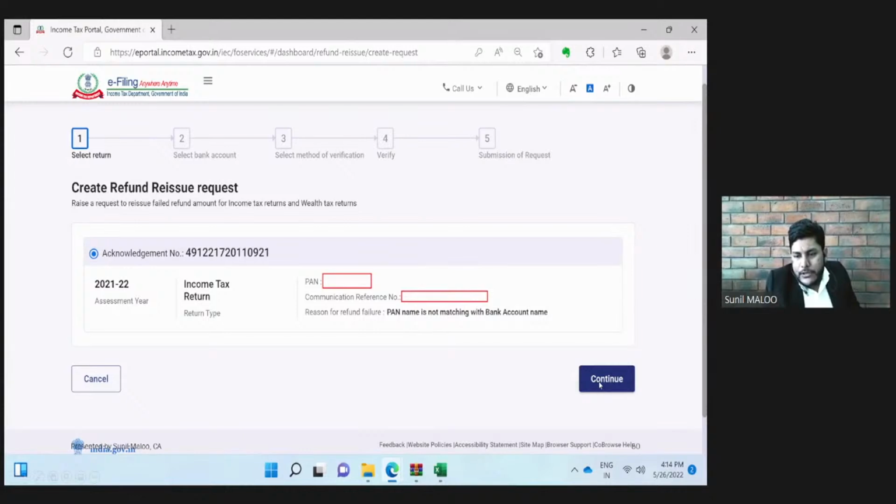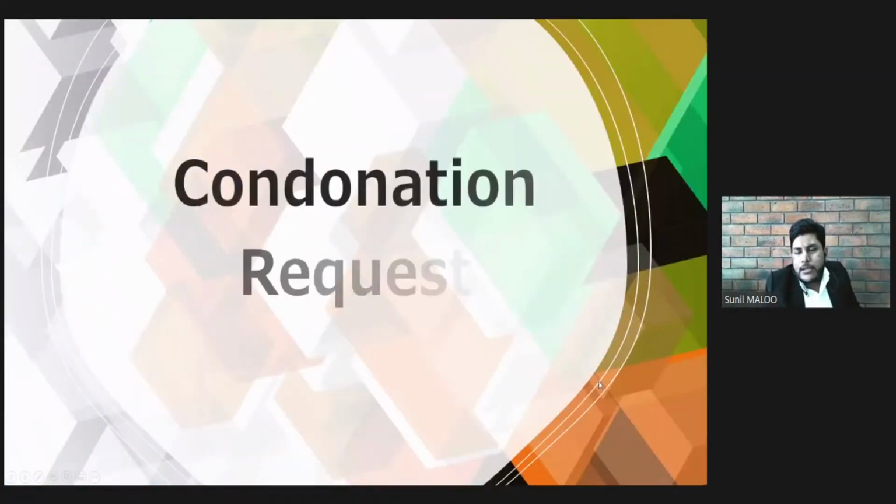We need to click continue, and the refund request will be submitted, and the refund will be credited into the new bank account or the updated details in due time. Next important point is condonation request.